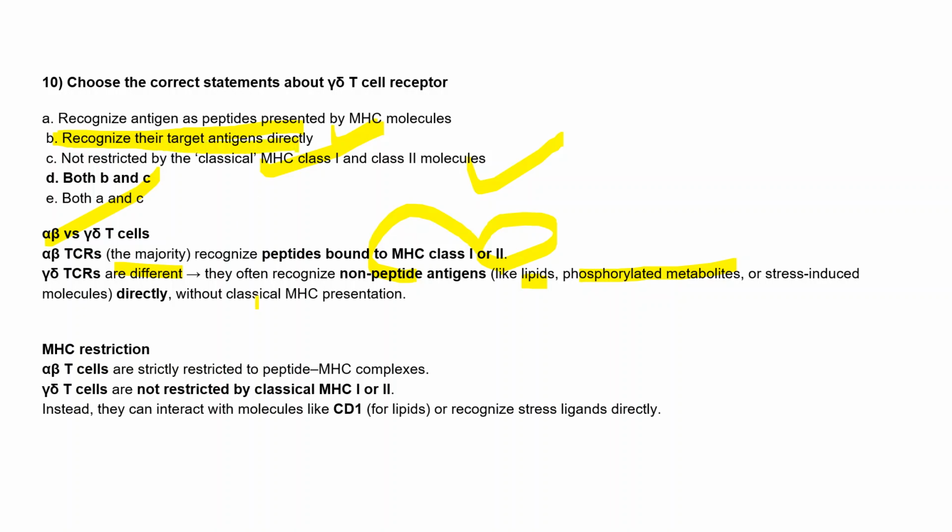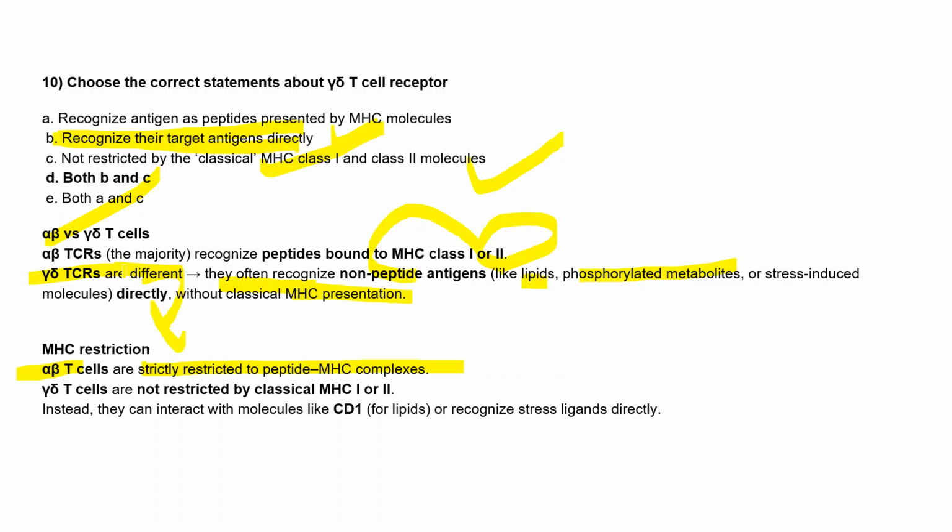And they don't need any classical MHC presentation. That means they are not restricted by classical MHC class I and II. But alpha beta T cells are strictly restricted to the peptide MHC complex. Gamma delta TCRs are different. They directly bind to non-peptide antigens, like lipids, phosphorylated metabolites, anything which is not peptide, right?